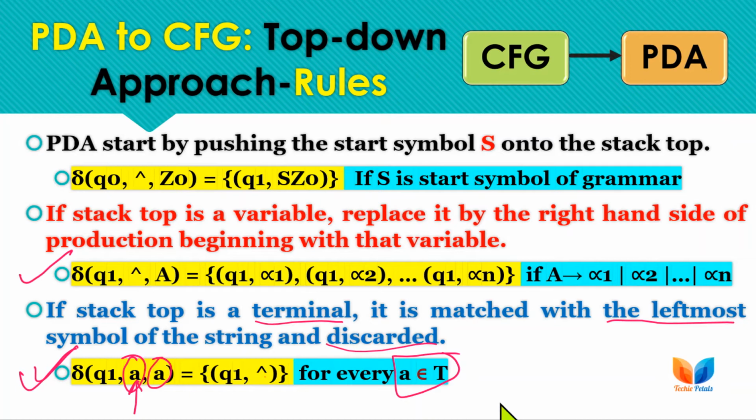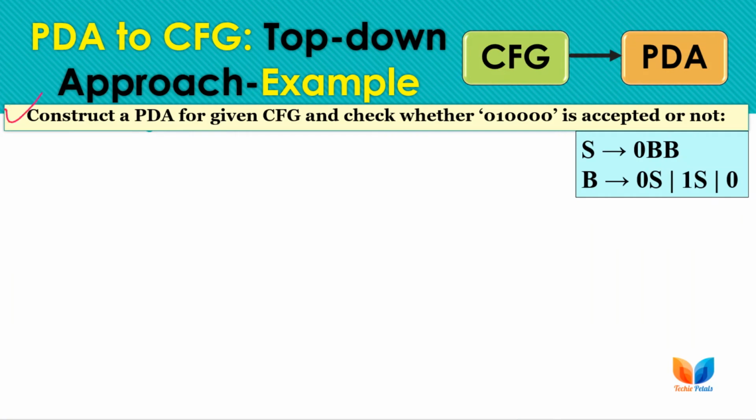These steps will be clear to you after an example. So let's start with an example from previous year question papers, where we have this context free grammar, and we have to write the PDA transitions for this grammar and check whether this string is accepted or not. For such acceptance, we first need to push the start symbol of the grammar onto the stack.